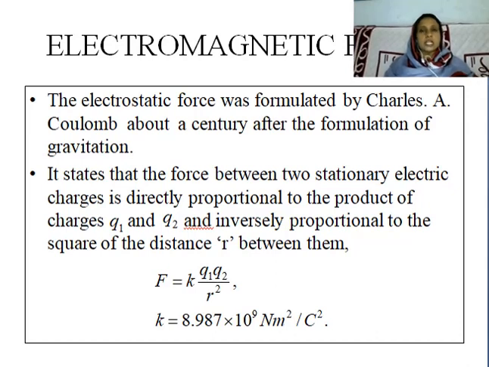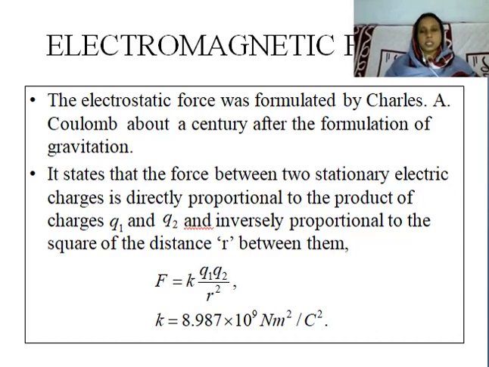The electrostatic force was formulated by Charles A. Coulomb. This happened nearly a century after the formulation of the gravitational theory by Newton. Coulomb formulated the electrostatic force just like gravitational force.